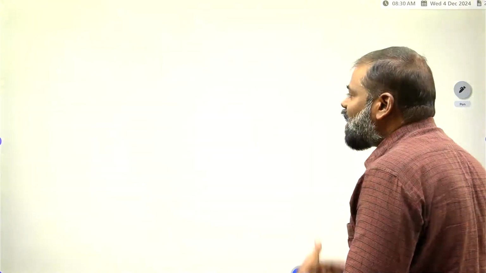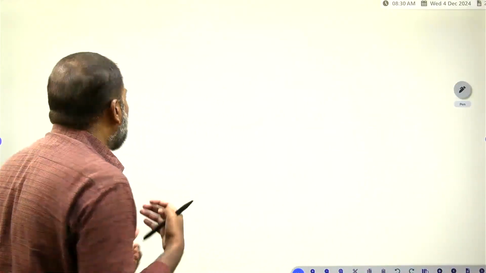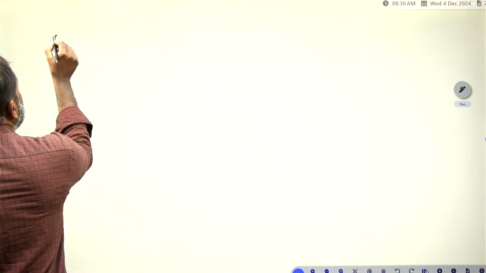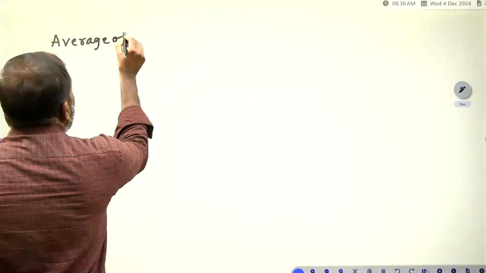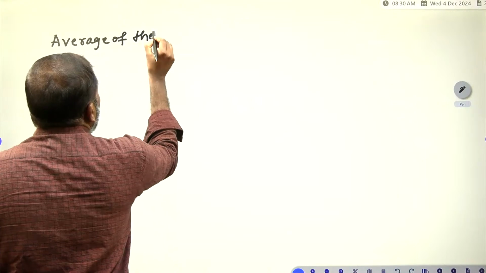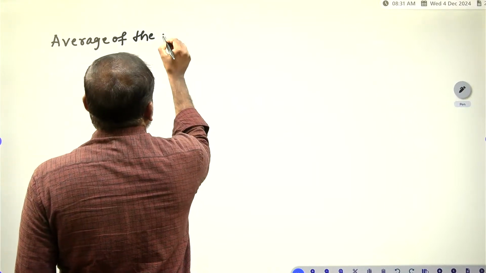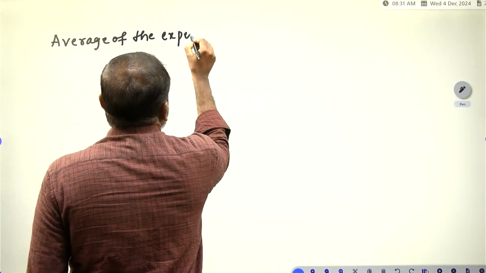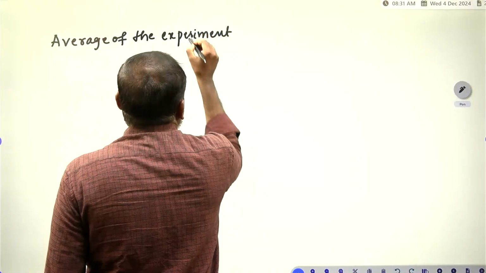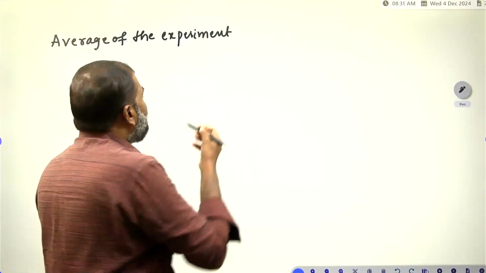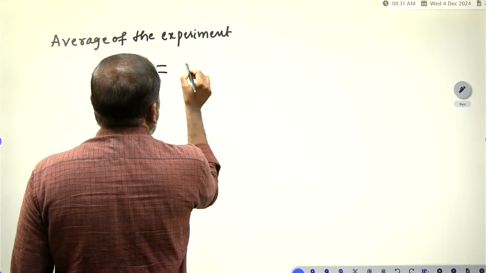The average value they are asking for. How do we calculate the average of the experiment? What is the formula?